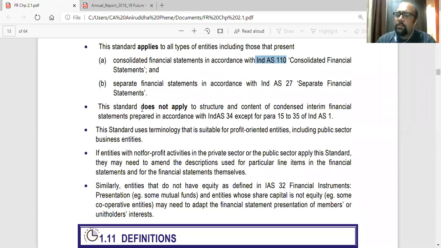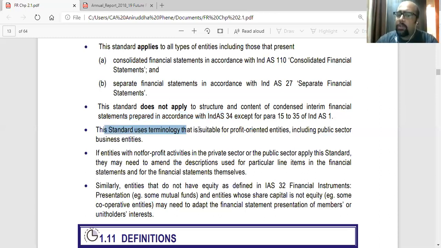This standard does not apply to the structure and content of condensed interim financial statements prepared in accordance with Ind AS 34. Now, this is the next standard which we are studying after this, Ind AS 34, which talks about how to prepare the interim financial statement, that is quarterly or six monthly. So this standard doesn't apply to that because we have a separate standard. Generally, when there is a separate standard, we'll be referring to that.